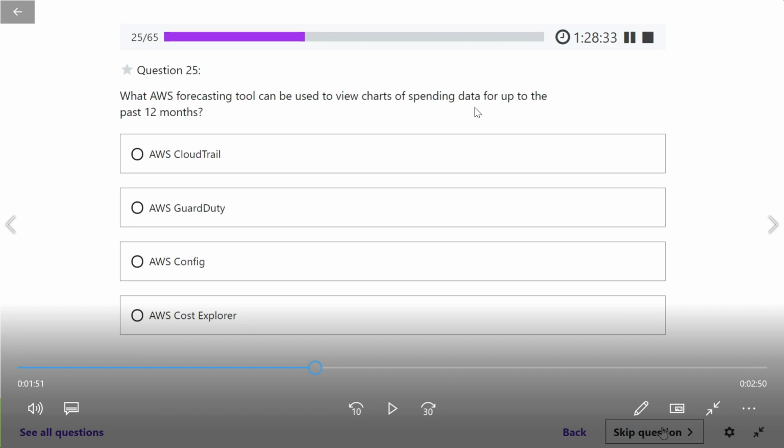So something related to cost for up to past 12 months. If for the past 12 months I'm spending $100 every month, then definitely I can forecast that in the future I'm going to spend $100, right? So what tool can be used to do that? These are the different tools in AWS: CloudTrail, GuardDuty, Config, and Cost Explorer. Which of them is related to spending data view of 12 months as a chart?